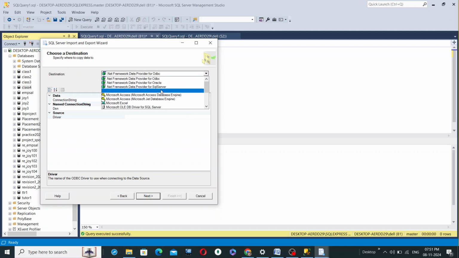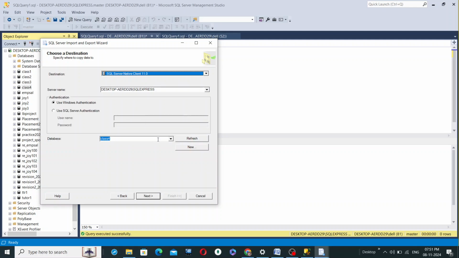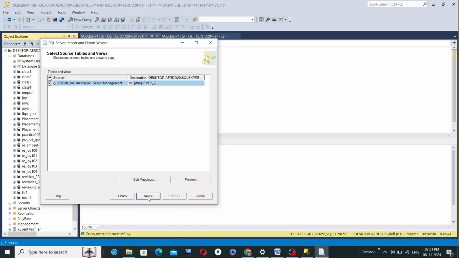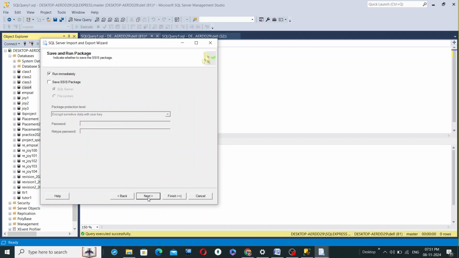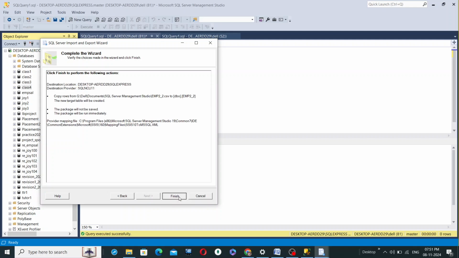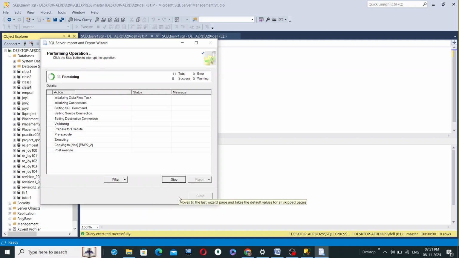Go to destination and scroll down, and here you have SQL Server Native Client 11.0. Then next, next, finish.